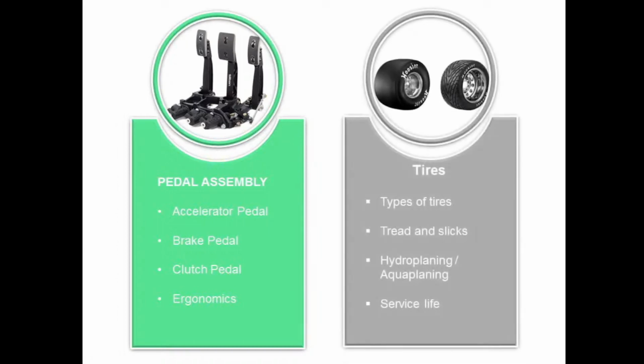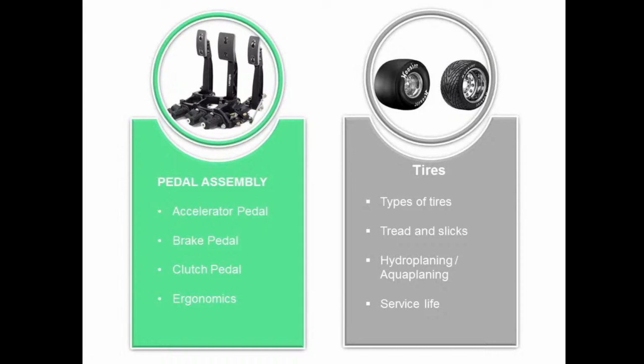The next is the tires. Now there are three sets of tires: dry, wet, and intermediate. As you can see in the figure, this is the dry type of tire. It usually has slicks on it. It does not have any tread or grooves on it. Now this is the wet type of tire which has tread patterns on it. If there is a wet condition, we have to use these wet type of tires, because these tires have treads on them, so that they can easily displace the water and have a sufficient amount of contact between the road and the tire.